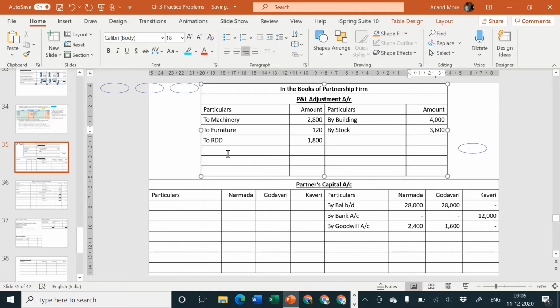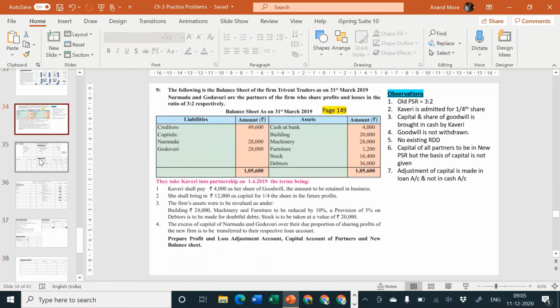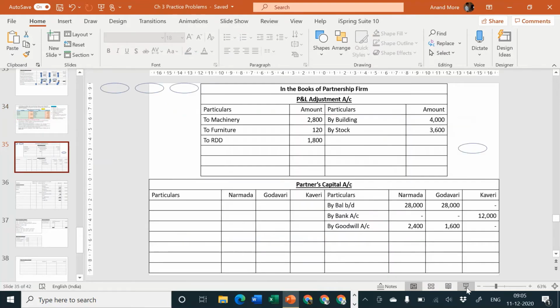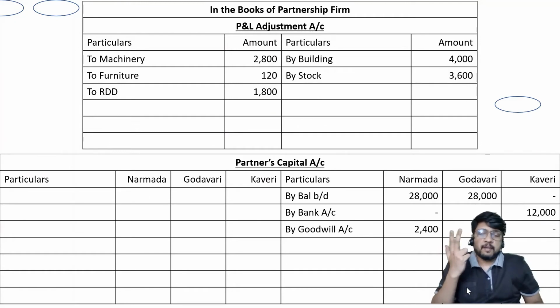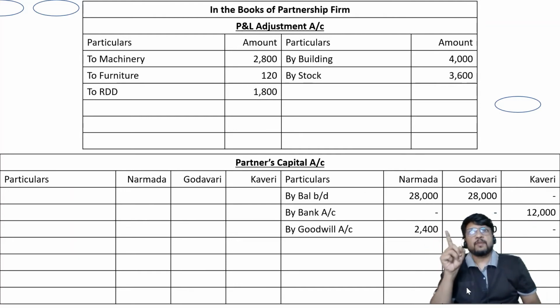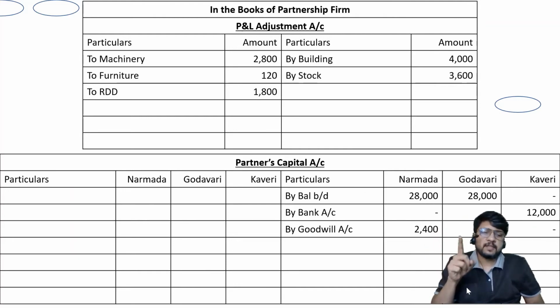Okay, so all the adjustments are over. Very good. First step, open necessary ledger accounts, complete. Second step, transfer of assets and liabilities, complete. Third step, capital brought in by new partner, complete. Fourth step, goodwill brought in by new partner, complete. Next one, revaluation, complete. Next one, close revaluation account, find out profit or loss, transfer it to partners capital in their old profit sharing ratio. Old profit sharing ratio. I hope everybody is in a position to understand the same.